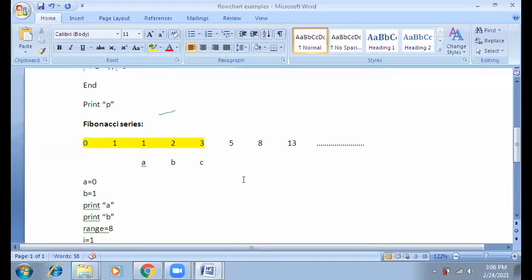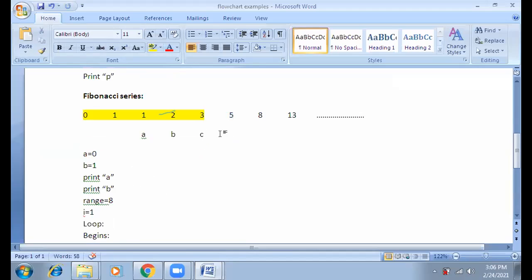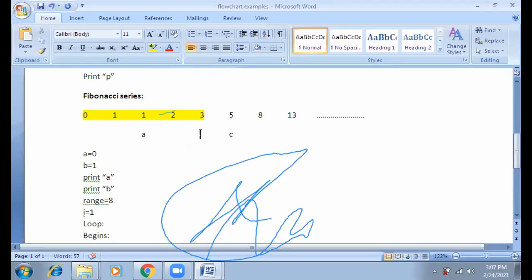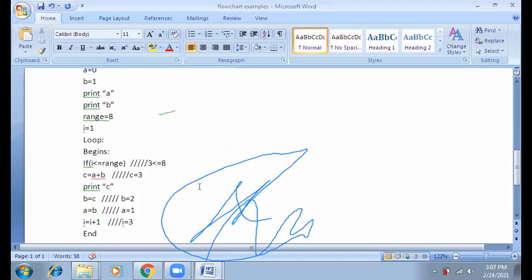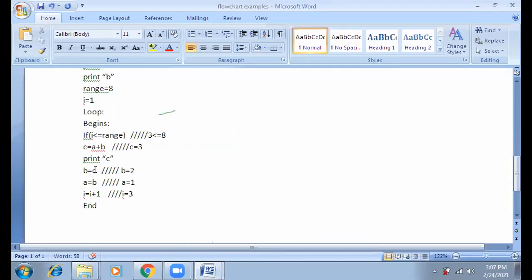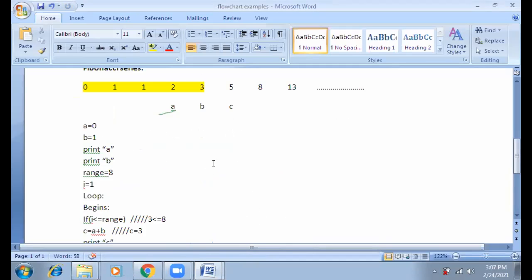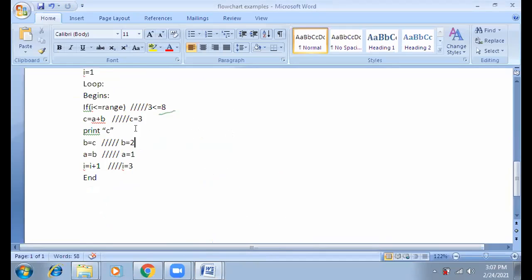Now the second one, the next one. So in the next one, again the C value will be changed here. B will be C. This one will be B, and this one will be A, right? So here, what is the current value of B? The current value of B is the old value of C. What was the old value of C? 3. So the current value of B becomes 3.